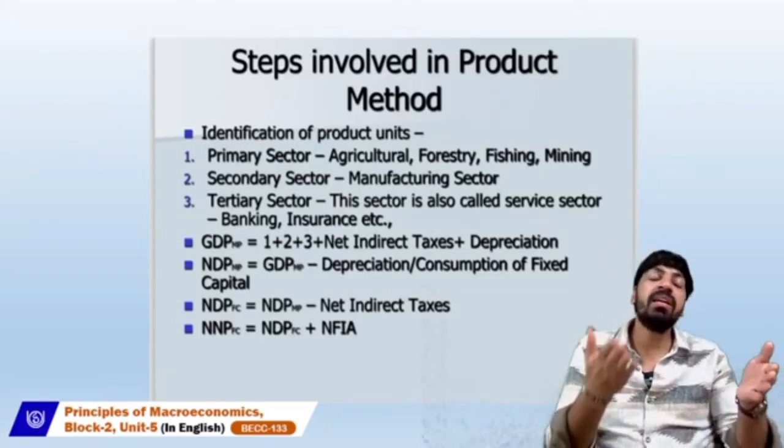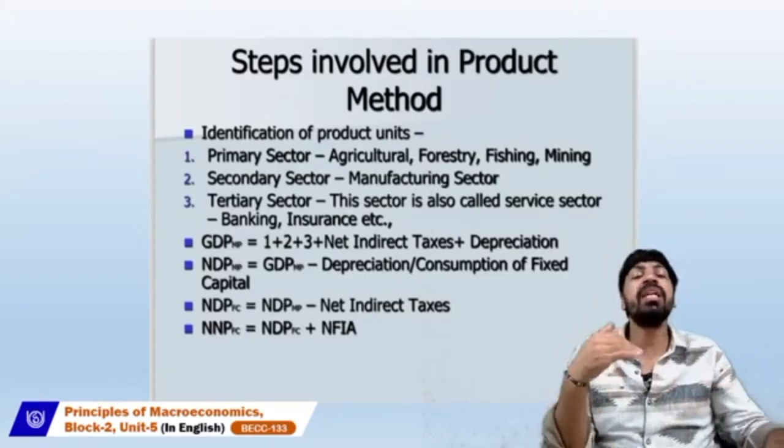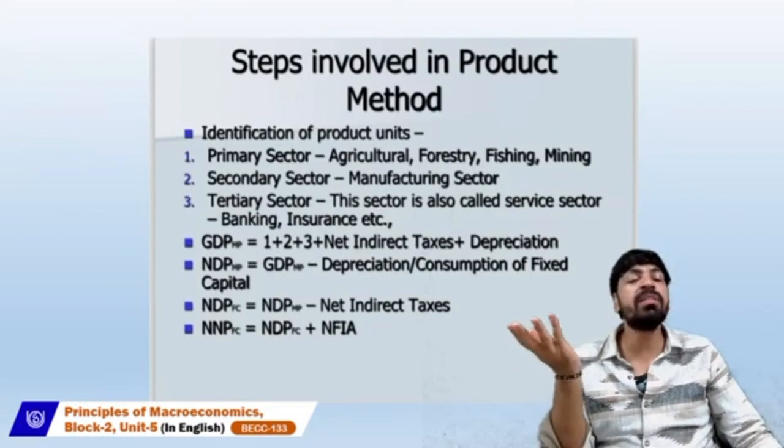The second step is you need to calculate the gross domestic product.